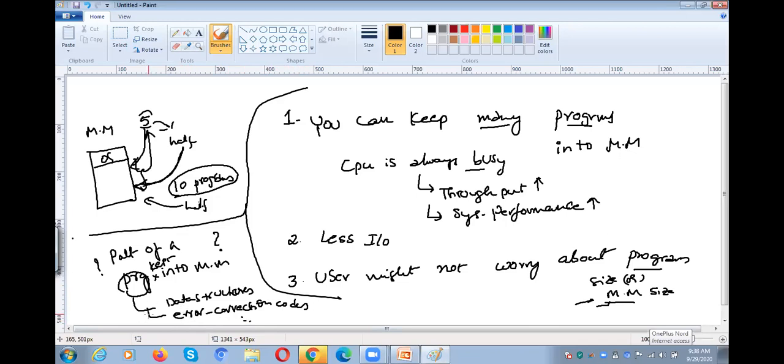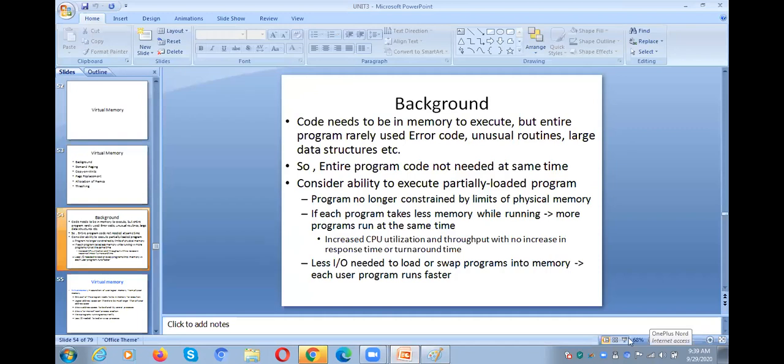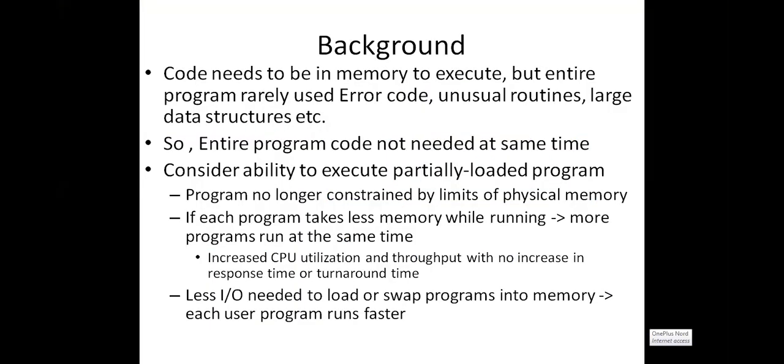Whenever there is a need, these particular modules are swapped into the main memory. So we need not load the entire program into the main memory. Only the parts of the program being executed by the CPU are moved in, or swapped into, the main memory. Okay, so let me show you the slide. You can go through the slide now, right?